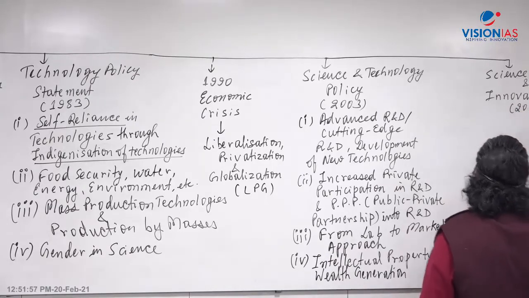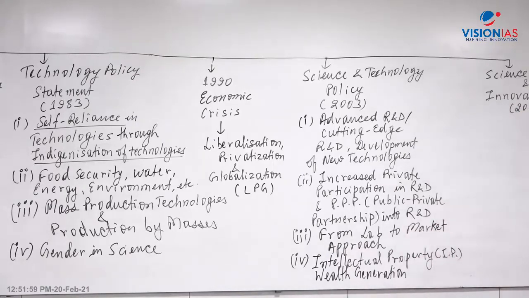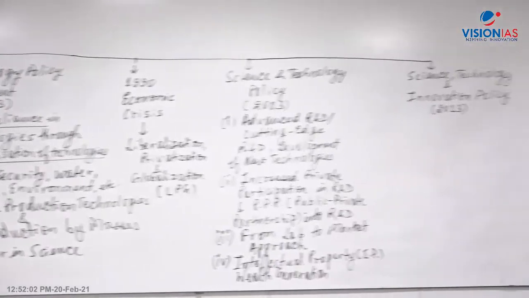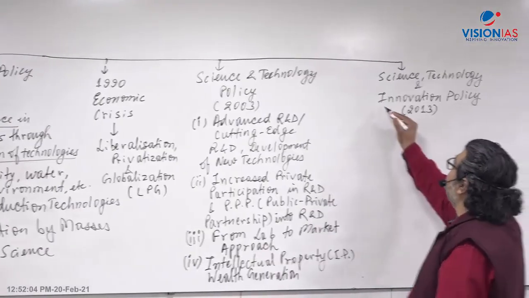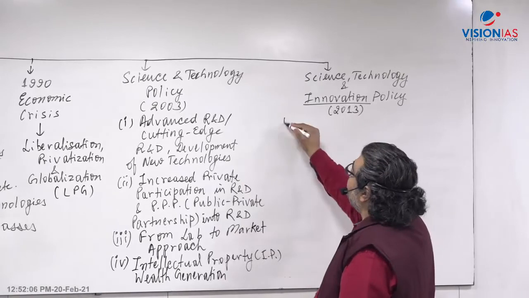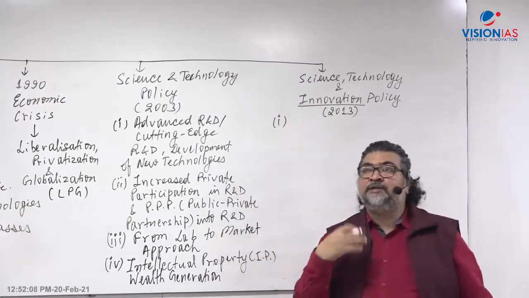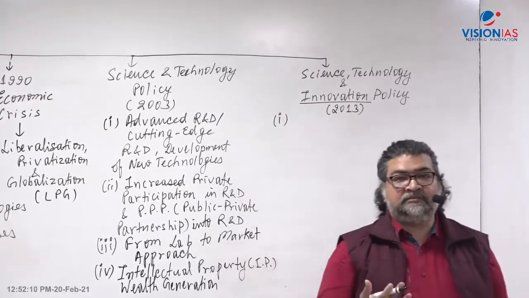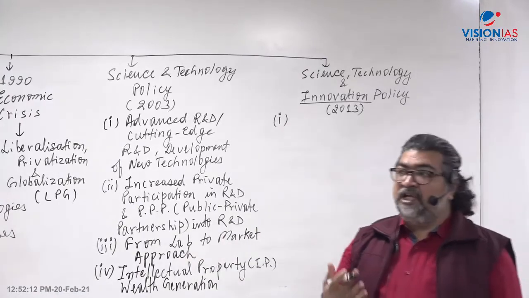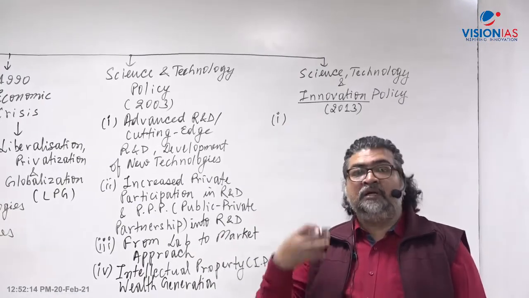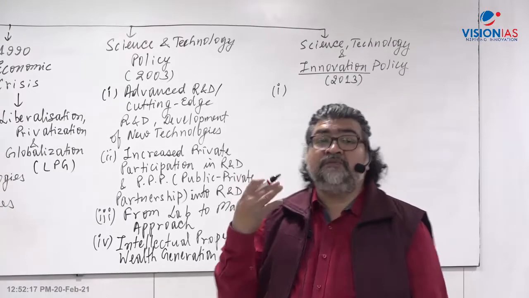2013, STIP. What word has been added here? Innovation policy. Now what does innovation mean here? What do you mean by the term innovation? Creativity, creative ideas, new ideas. Innovation can happen at the grassroots level, and innovation can happen at the scientific organization level.